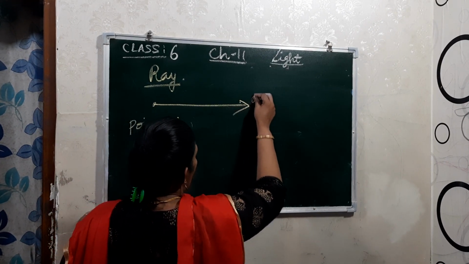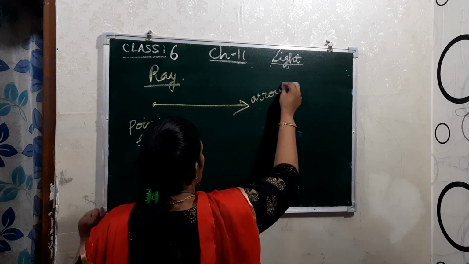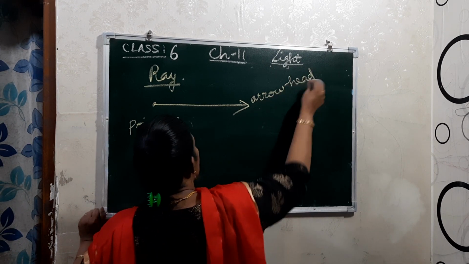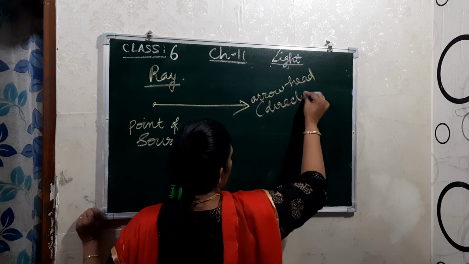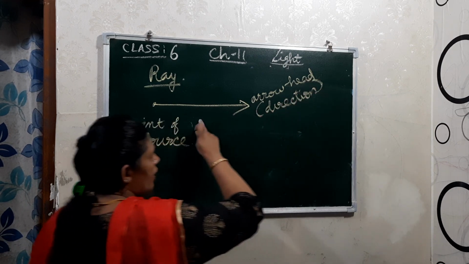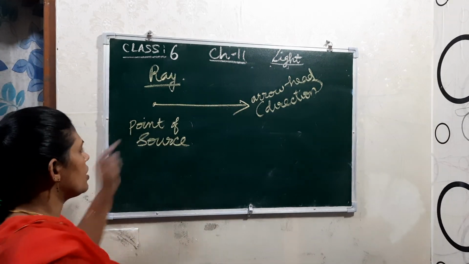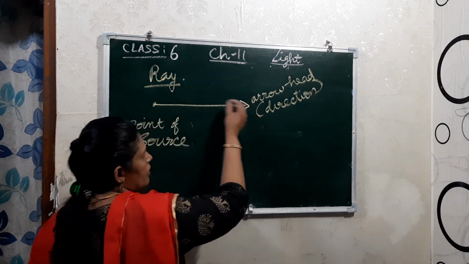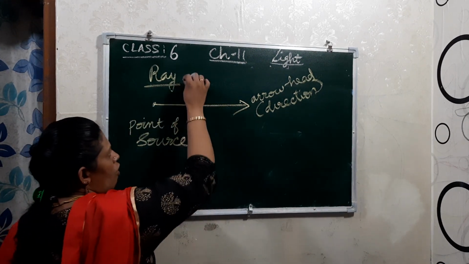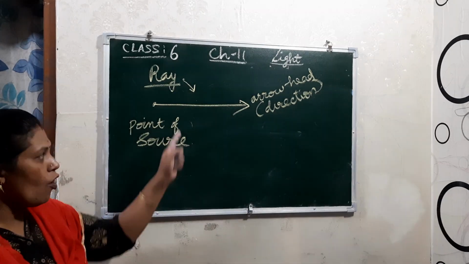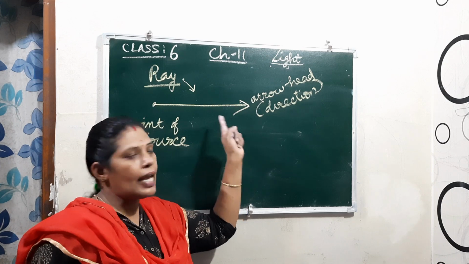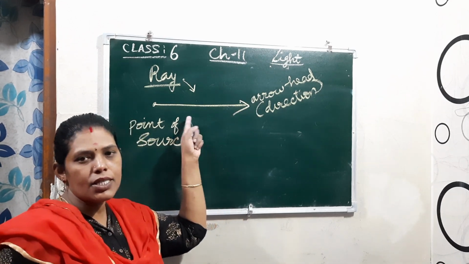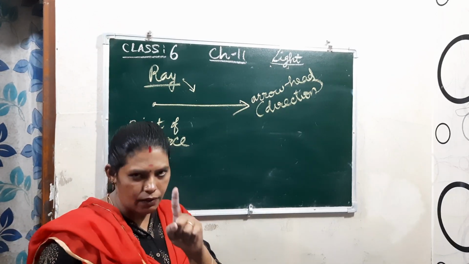This is the arrowhead. It shows the direction in which the ray moves. So this is moving in a straight line. This is known as the ray of light. Ray of light means from one point it moves straight with an arrowhead, so it is known as a ray. Here it is the single one.